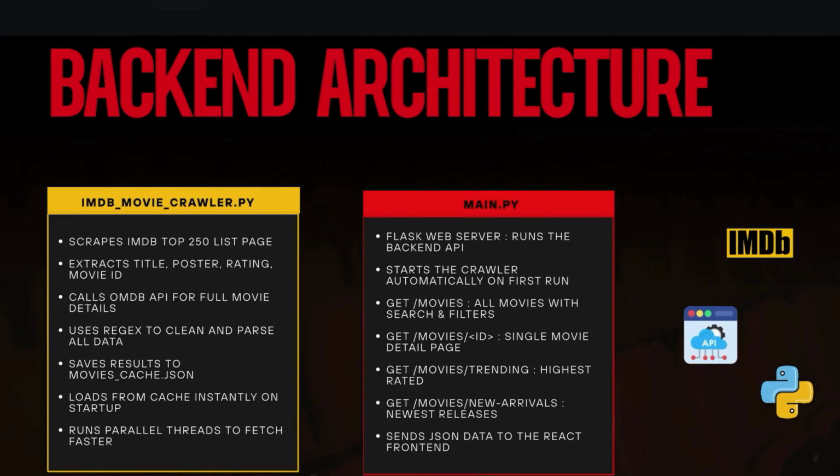Here's the detail page. I would like to explain how we implement our backend. For our backend, we have 2 files. One is the IMDb movie crawler and the other is main. We did web scraping, calling the API, and then extracting data using regular expressions. We dig into the IMDb movie crawler. For main, we call the function from the IMDb crawler, and then we get the output. So we use Flask to connect our front end to show the real data on our website.